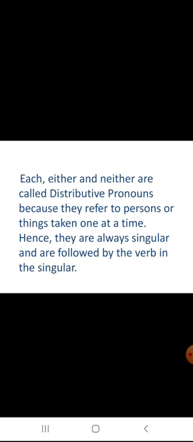Hence, they are always singular and are followed by a verb in the singular. Some of the distributive pronouns are each, either, neither, everyone, any, no one, which mean singular.